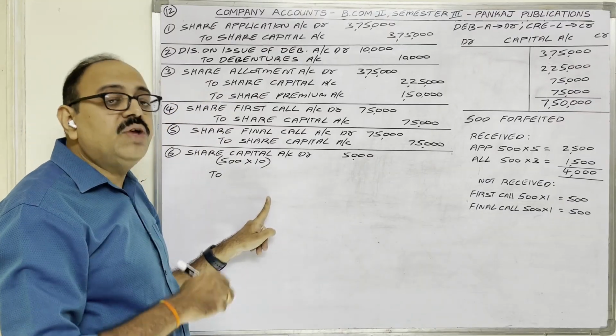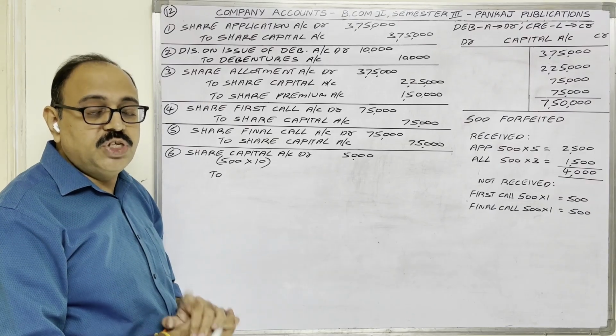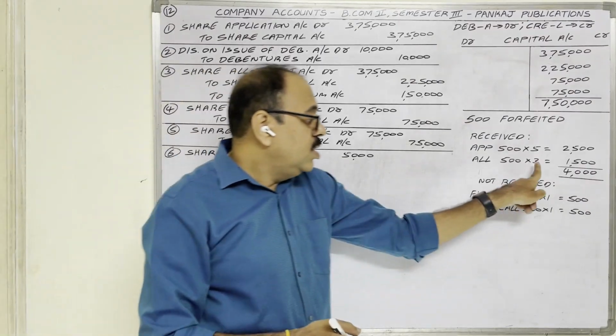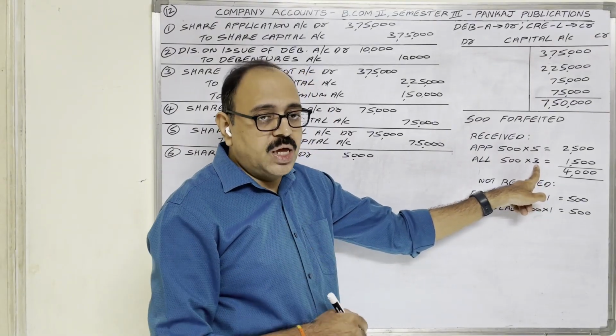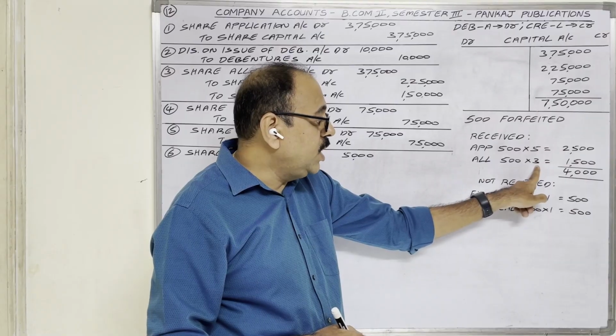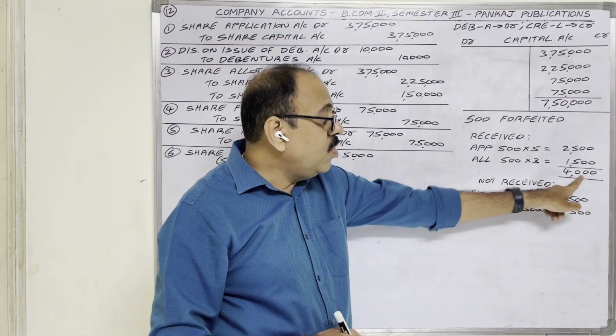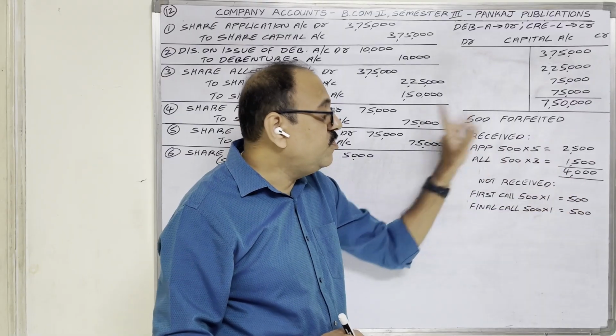Here also if you take premium, then it means you are showing premium income 2 times, which is wrong. Therefore don't consider premium 2 rupees here. 5 rupees minus 2 rupees, 3 rupees actual allotment money. 500 into 3 rupees, 1,500. So total 4,000 rupees received on forfeited shares.